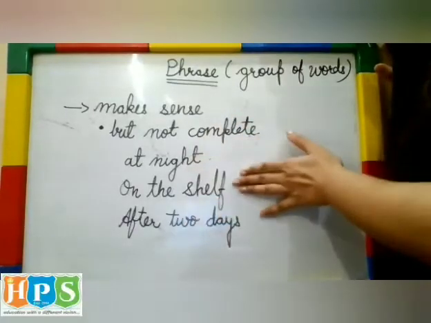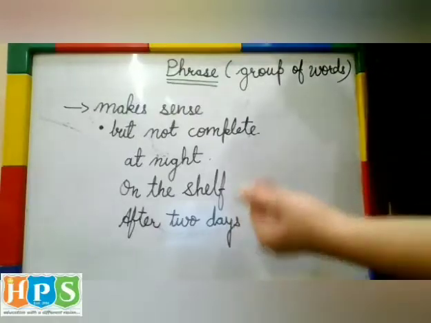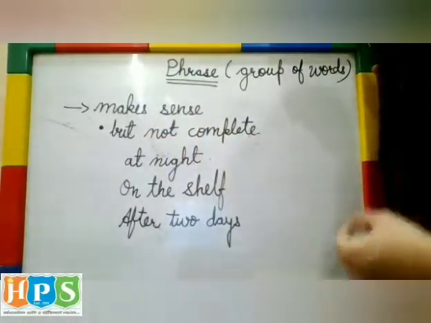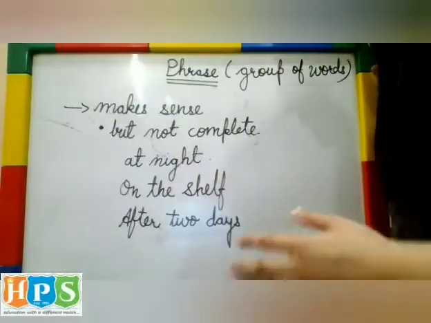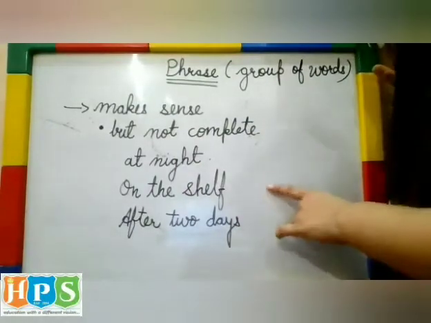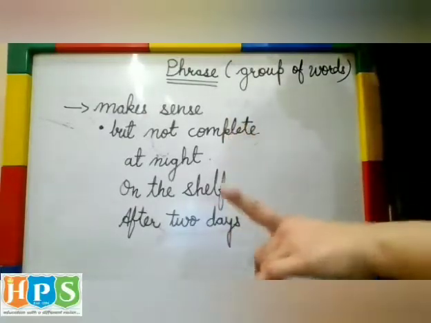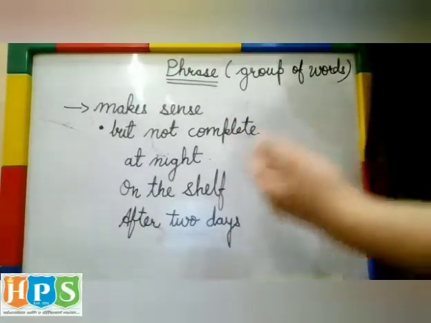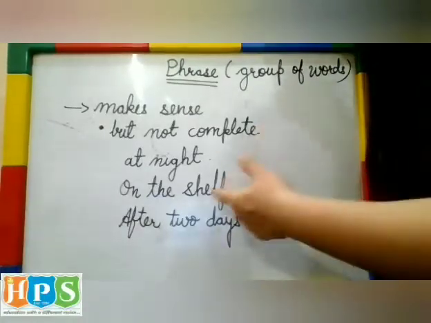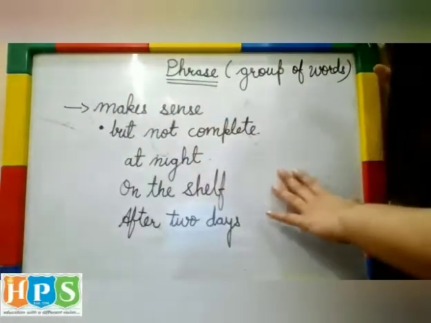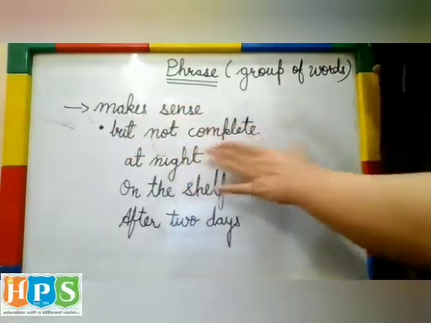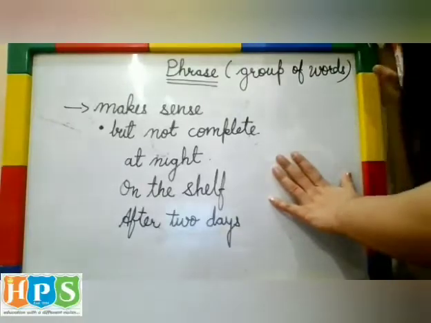So in every phrase you can see there is some sense, but not complete sense. जैसे कि sentences में होता है complete sense, phrases में complete sense नहीं होता है. To make complete sense, we have to add more words to make a complete sense in a sentence. But here we are talking about phrase, so phrases generally don't make complete sense.